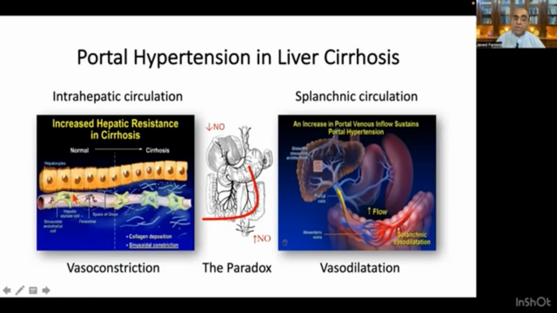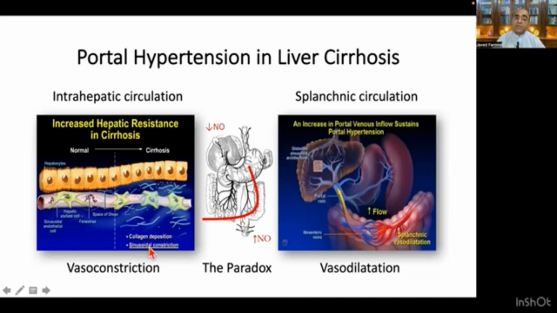So this is the normal histological picture, and this is the cirrhotic one, when the nitric oxide concentration is low and there is increased resistance. One point is that this increased resistance is of two types. One is fixed resistance, that is because of the collagen deposition of fibrous tissue at the sinusoidal level in the liver, while the second is reversible vasoconstriction, that is because of vasospasm.